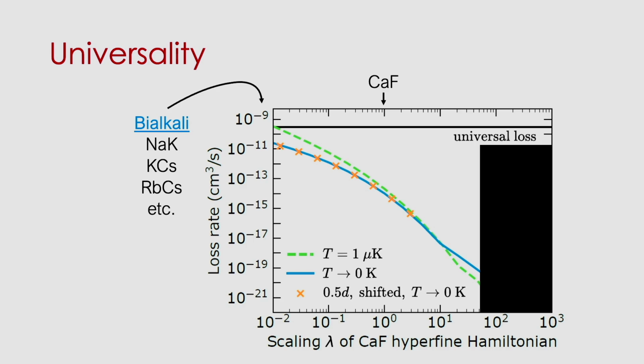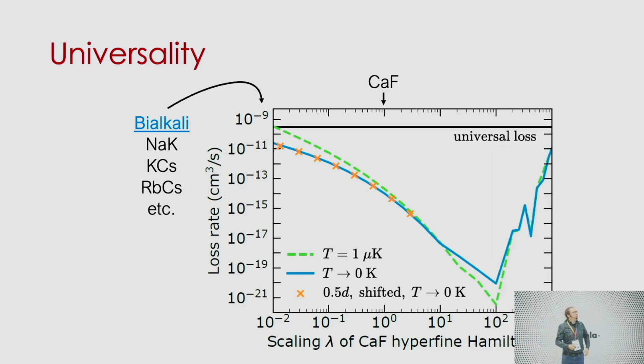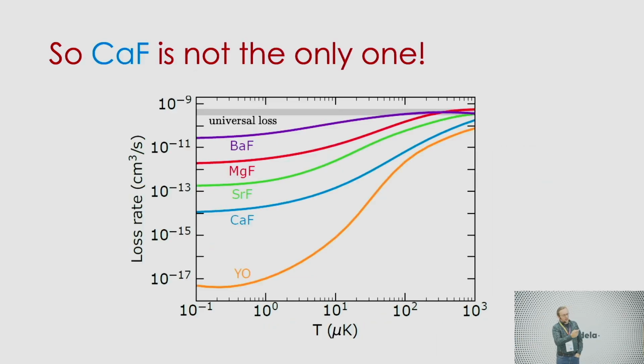Now, calcium fluoride, of course, is not the only open shell molecule. We have a few others. So, other alkaline earth monofluorides, but also yttrium oxide. These are all open shell molecules with large hyperfine coupling. And especially yttrium oxide is interesting because that is such a stable interaction that, compared to universal loss, the interaction between two of these molecules in these specific hyperfine states can actually be reduced by about 8 full orders of magnitude, which is insane given that we're only changing spin state.